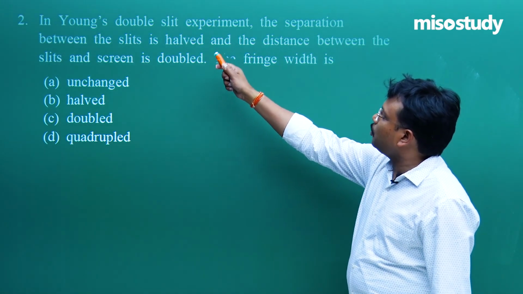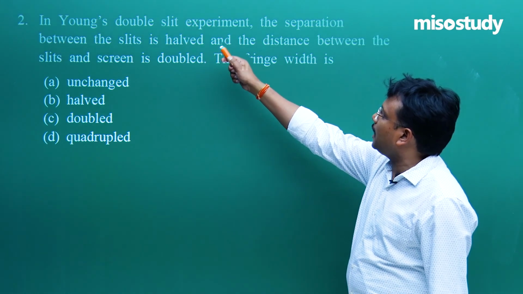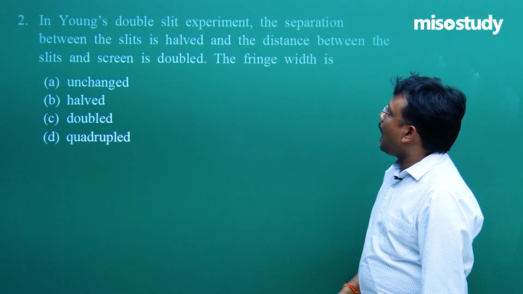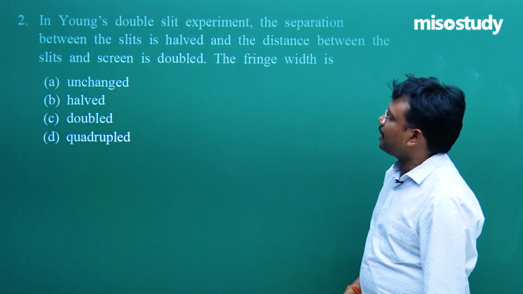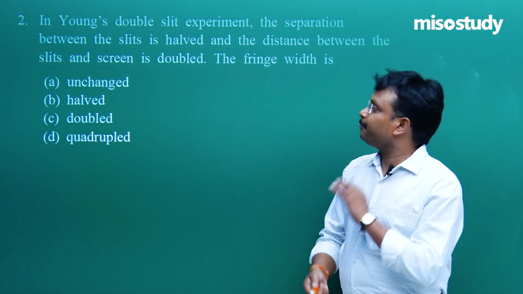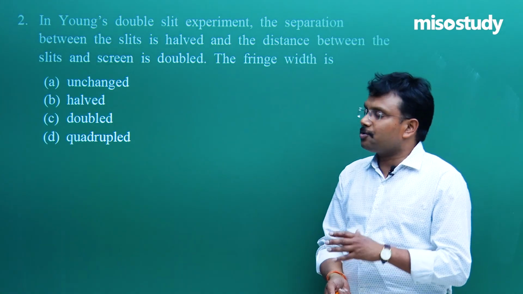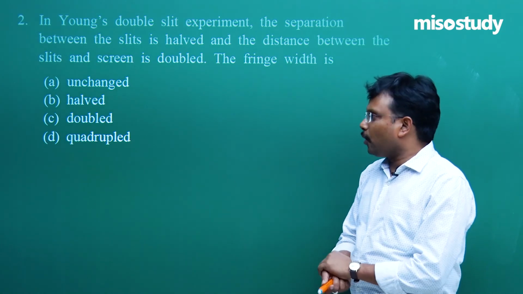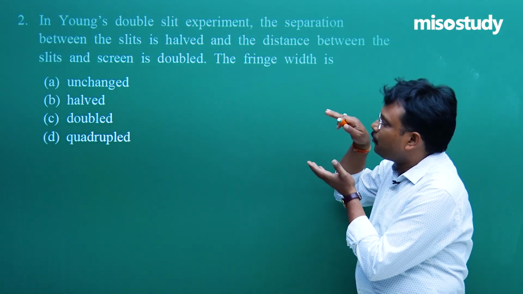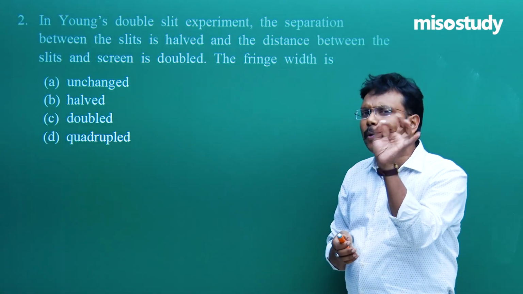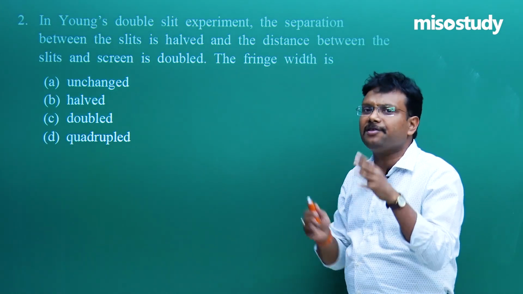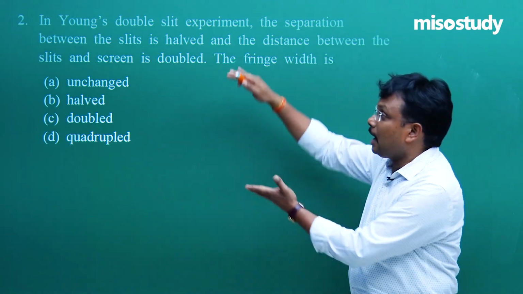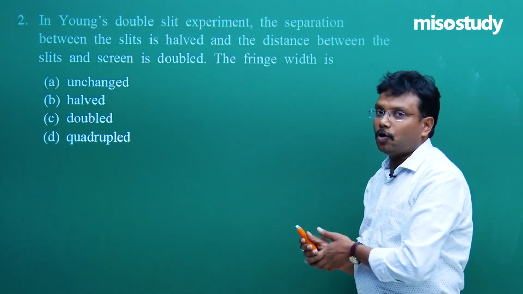In Young's double slit experiment (YDSE), the separation between the slits is halved and the distance between the slits and screen is doubled. By how much does the fringe width change? What will happen if we do that? Before jumping to the solution, let me quickly give you, for a few seconds, the basic idea of this Young's double slit experiment. Then I think it's going to be easier for you to understand.